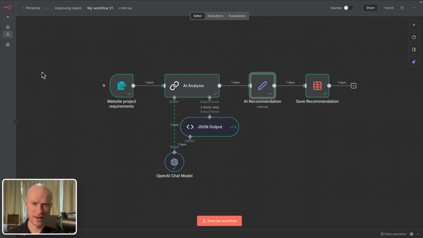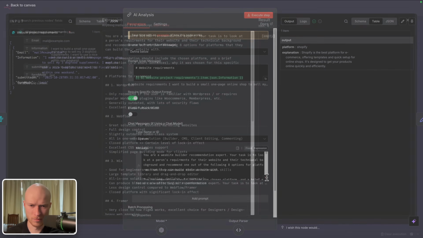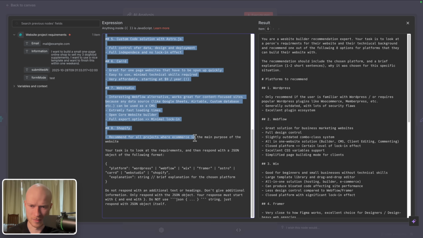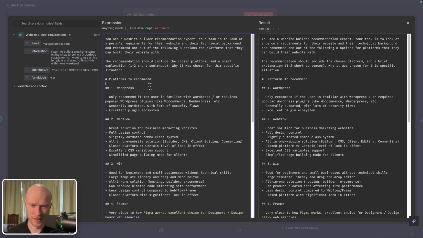The problem is, however, as you will see in a few moments, this AI makes a lot of mistakes. And the reason for that is because it has a limited amount of information about the scenario. So we have a couple of paragraphs about these website builders, and based on that, it has to come up with its results, with its recommendations.